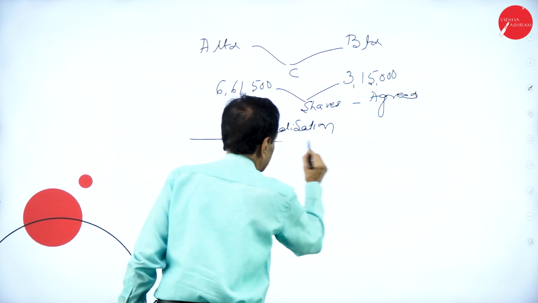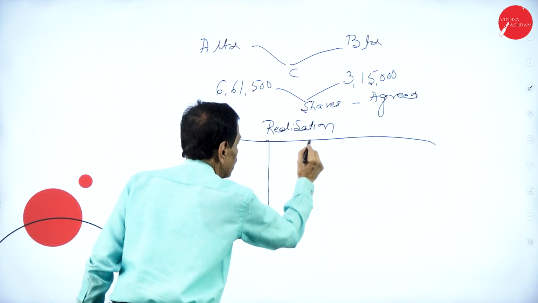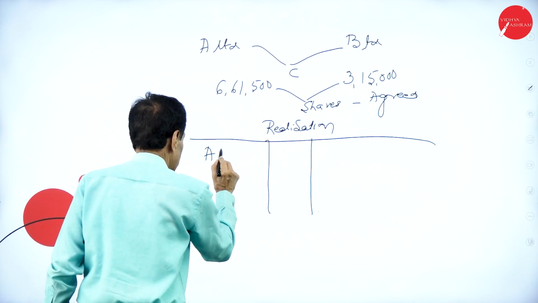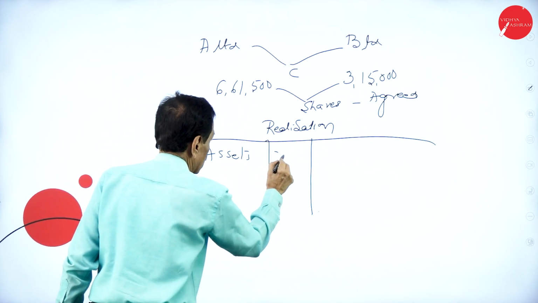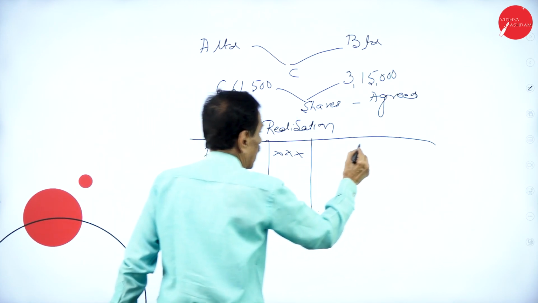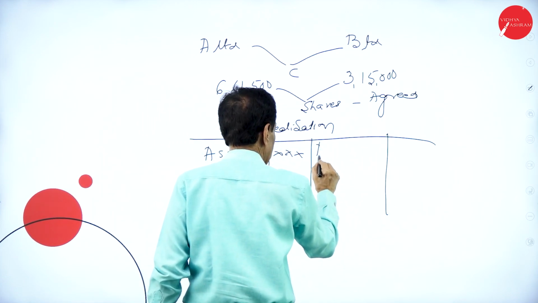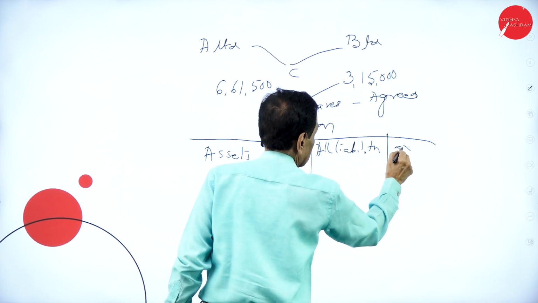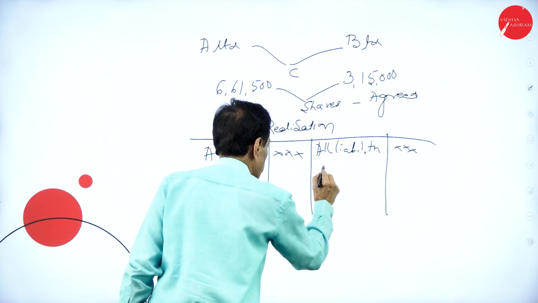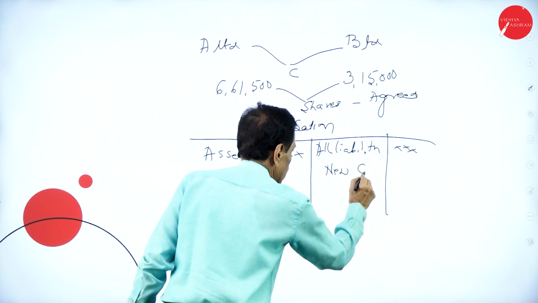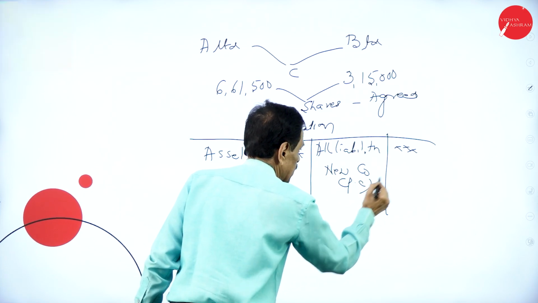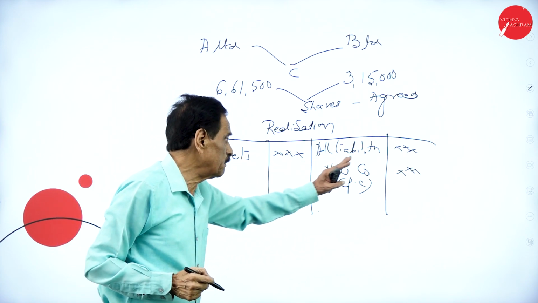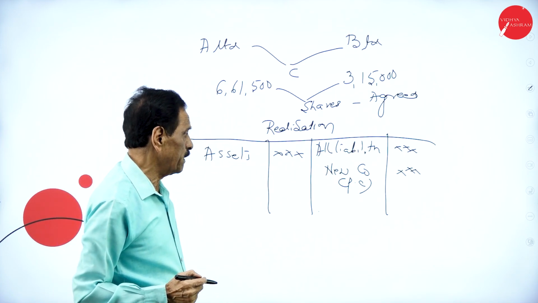The general tendency of this realization account, I told you in the last class: all the assets come here, here all the liabilities. Then the new company, PC, purchase consideration. Commonly, all the assets and liabilities are taken over, for which the new company pays.